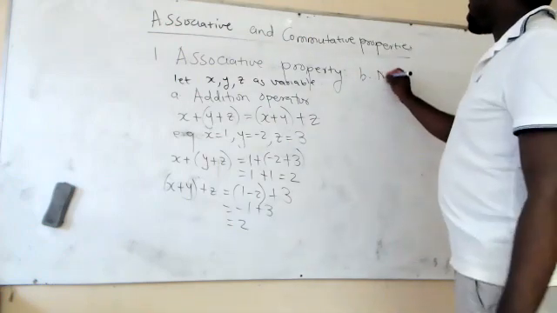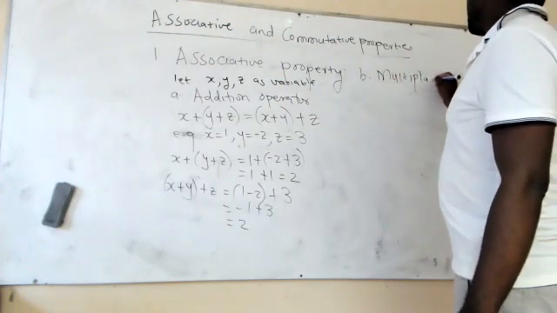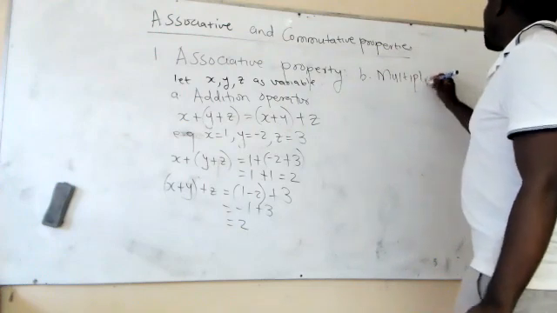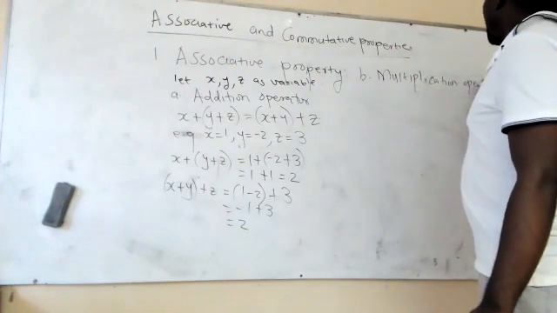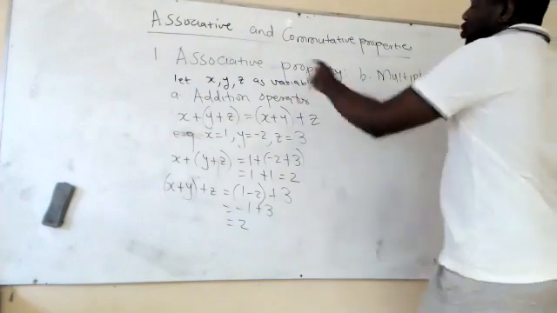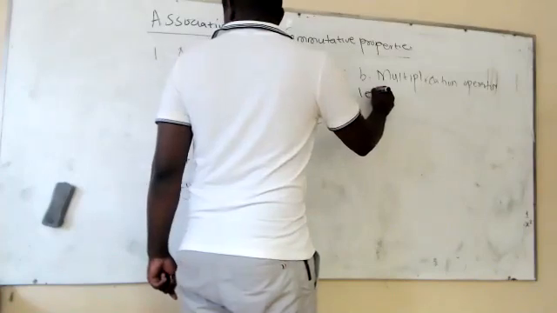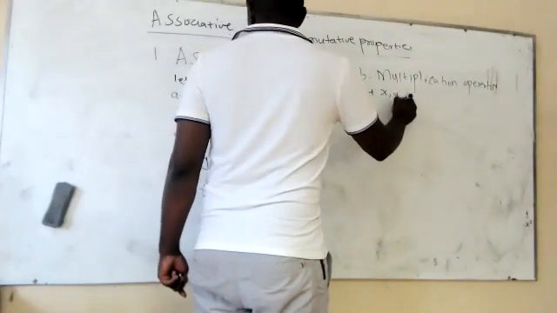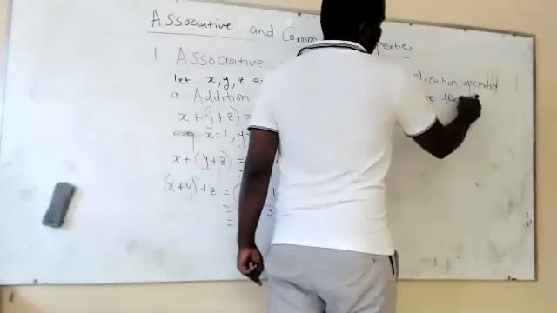So this is for the multiplication operator. For the multiplication operator, we are going to apply the associative property. So again, in this case, let x, y, z be the variables.